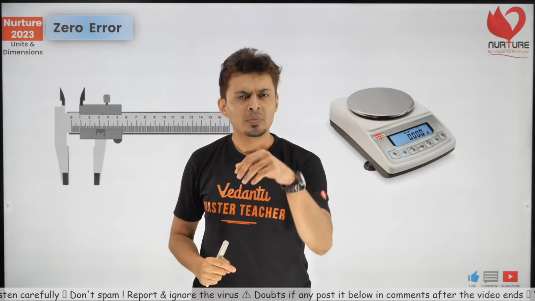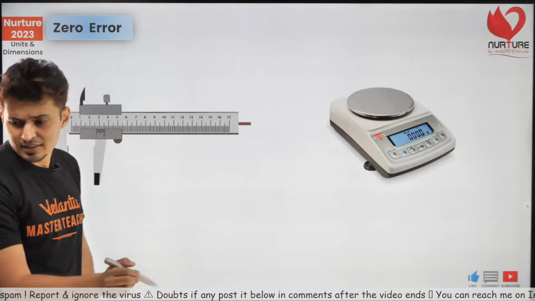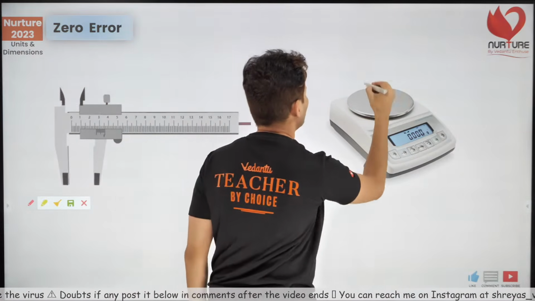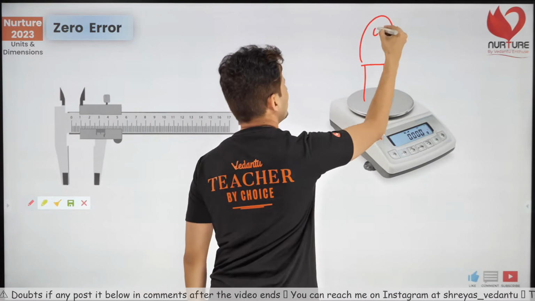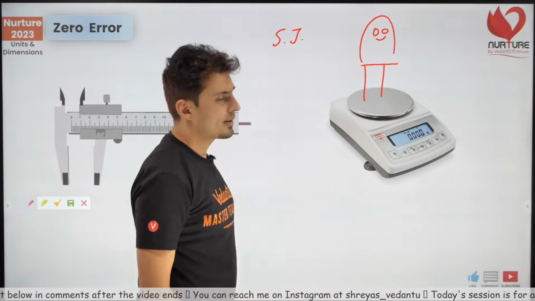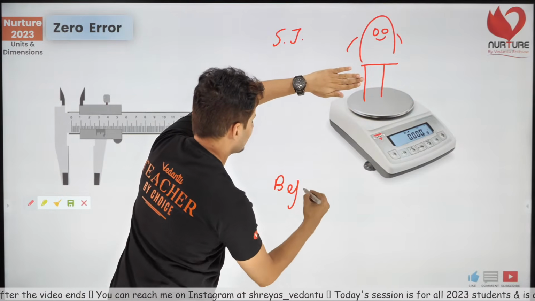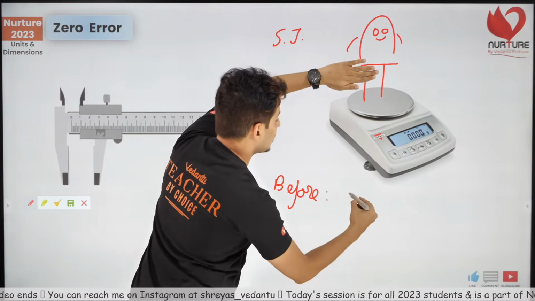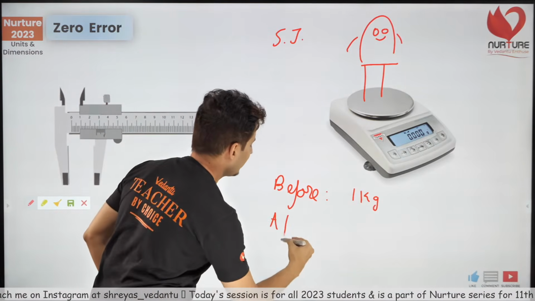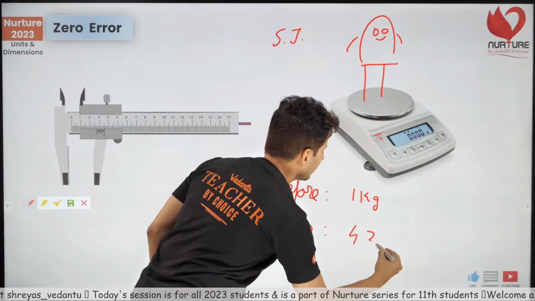But what if the instrument already shows, let's say, who is this person? Who is Samuel John? So this is Samuel John, guys. Okay, he's our warrior and he's standing. Now before he stands, it shows, let's say 1 kg. And after he stands, it shows 43 kg.